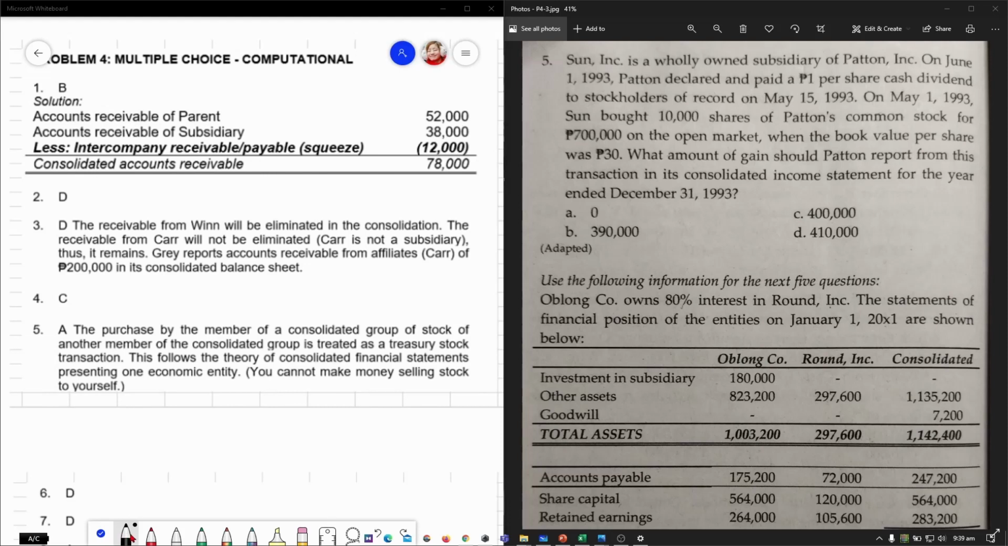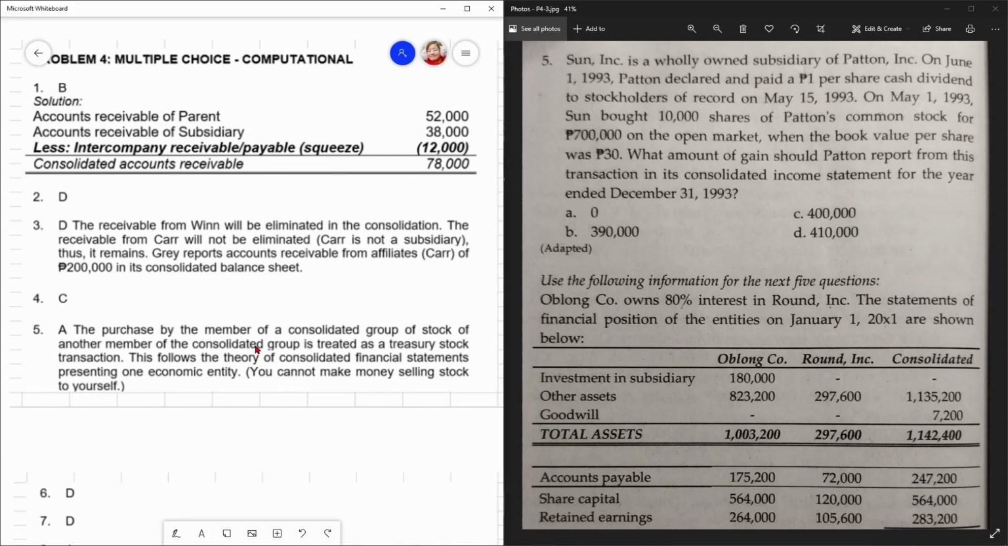Parang binili mo lang ulit yung treasury stock. Parang binili mo lang ulit, nirepurchase mo lang ulit yung share of that entity, di ba? From one pocket to another.